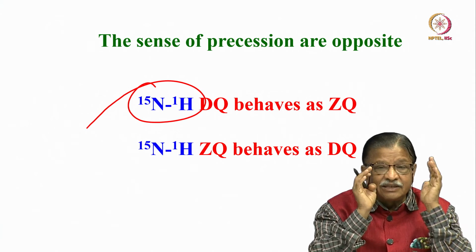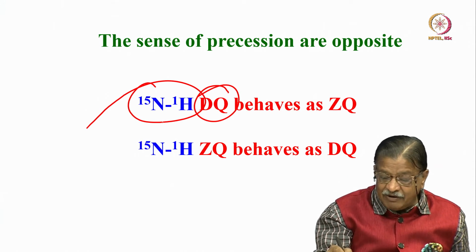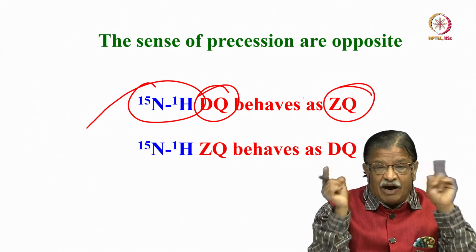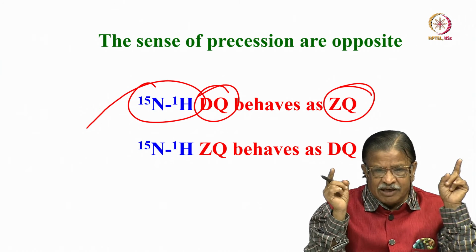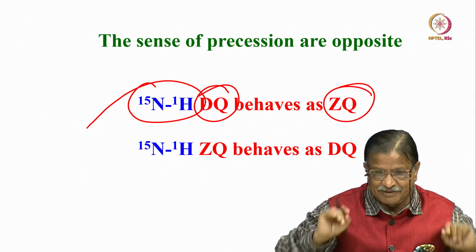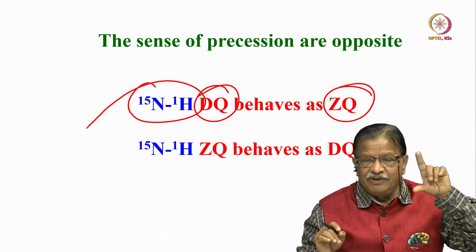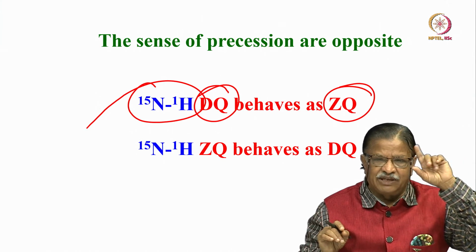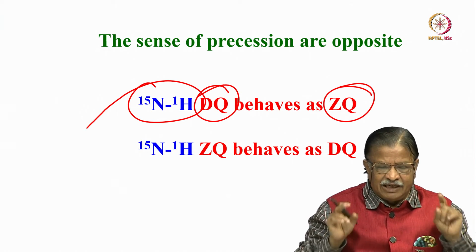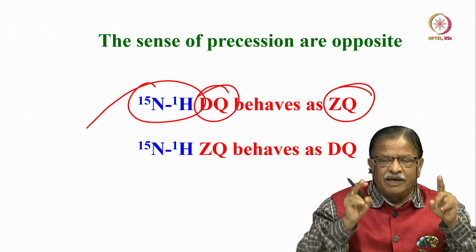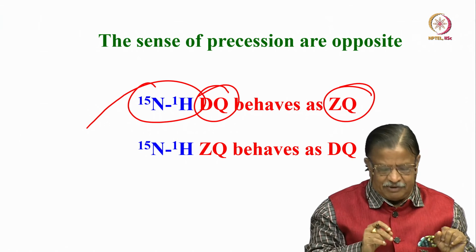Now, this understanding tells me that double quantum in such situations behaves like zero quantum, because they already have opposite gyromagnetic ratios. They will be spinning in the opposite direction. So, double quantum instead of adding will subtract. If you want to measure the chemical shift in the double quantum, we said the sum of chemical shifts is the frequency at which it comes. Instead, it is at the difference of the chemical shifts. So, DQ behaves like ZQ when one of the spins has a negative magnetic moment.